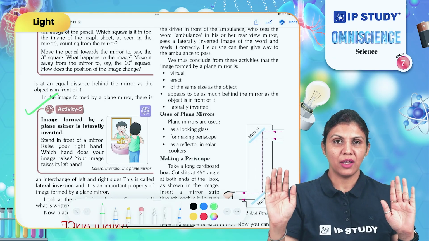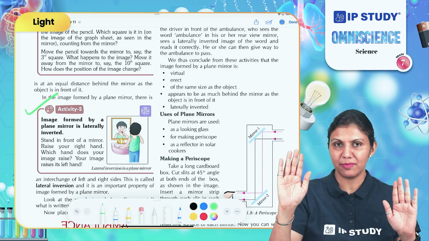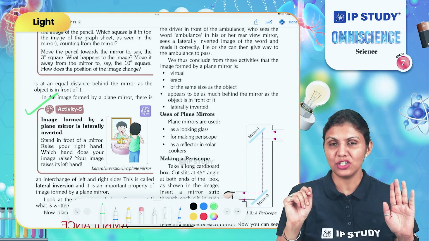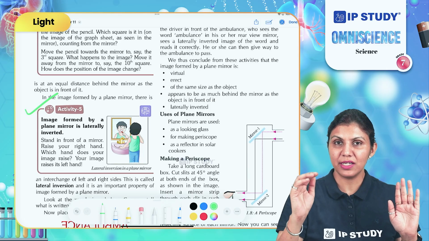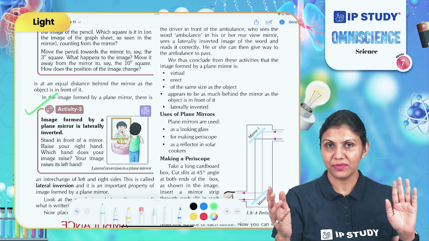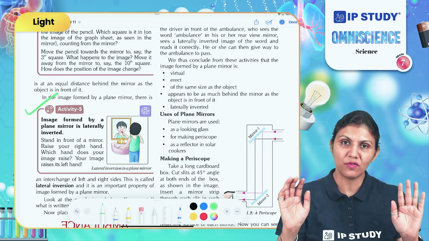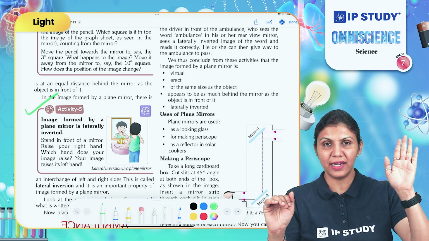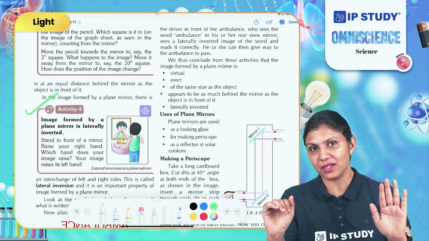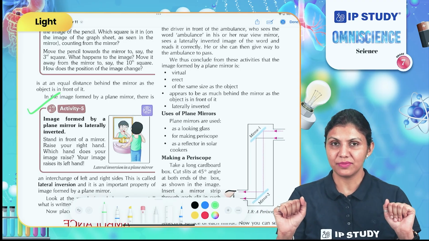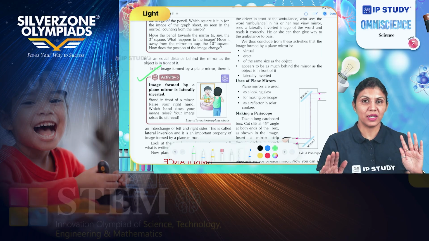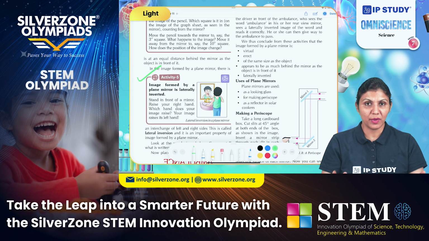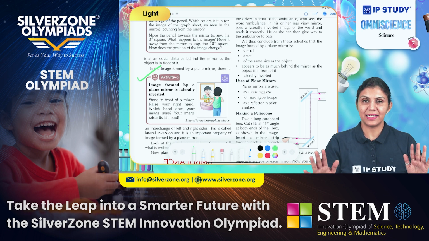If you notice, when you are raising the black painted palm, you are raising your right hand. But in the image, it seems that the image is raising its left hand. It appears to be the left hand of the image. And when you are raising your left hand, which is painted white, it appears that the image in the mirror is raising its right hand. But this is only an imagination. It is an assumption which is forming a phenomenon here called lateral inversion.